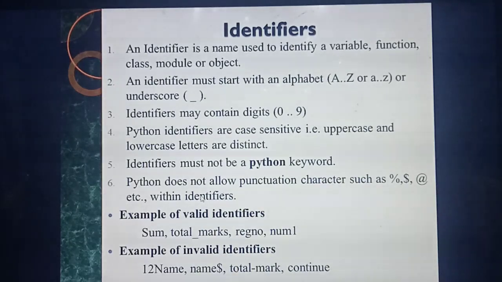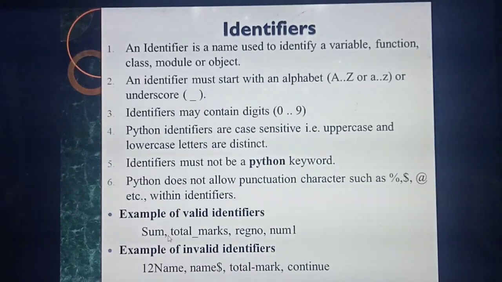Okay. So the next one is, it will not be a Python keyword. So whatever name you are giving, it is not a Python keyword, and also it will not allow any punctuation symbols. So see here, they are giving some identifiers. See the first one, sum. Whether it is an identifier? Yes, because it starts with the alphabet. The next one, total underscore marks. Here also we can say identifier because the underscore symbol is there. Next, register number. The num1. You have studied the third point, identifiers may also contain numbers or digits. So it is an identifier.